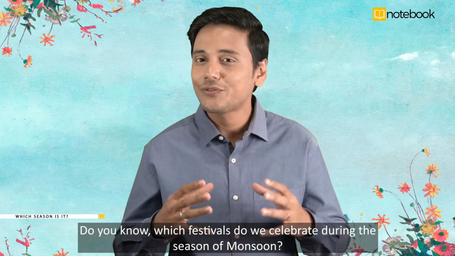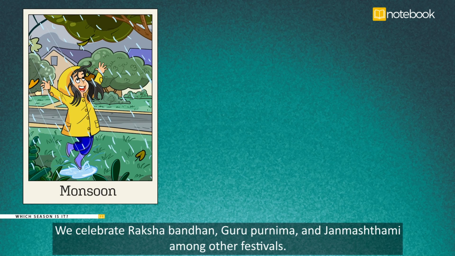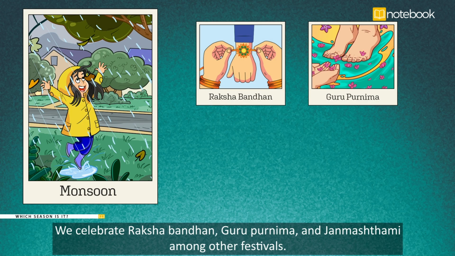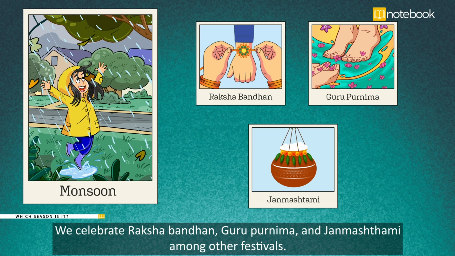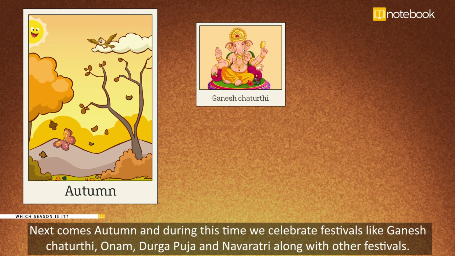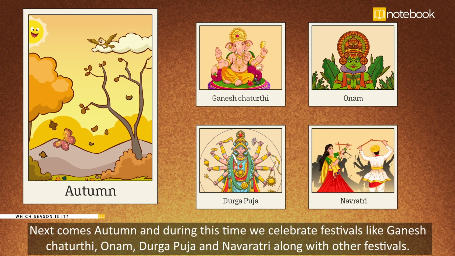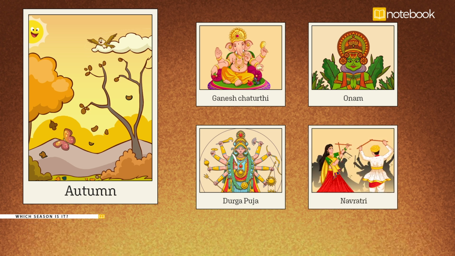Do you know which festivals we celebrate during the season of monsoon? We celebrate Raksha Bandhan, Guru Purnima, and Janmashtami, among other festivals. Next comes autumn, and during this time we celebrate festivals like Ganesh Chaturthi, Onam, Durga Puja, and Navratri, along with other festivals.